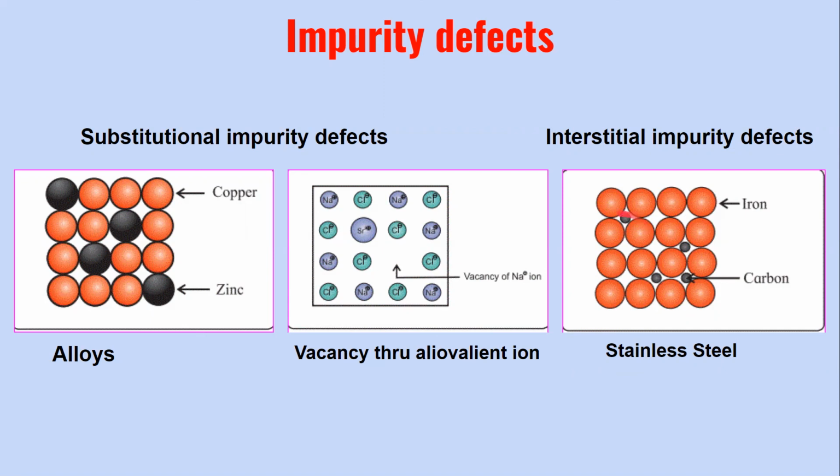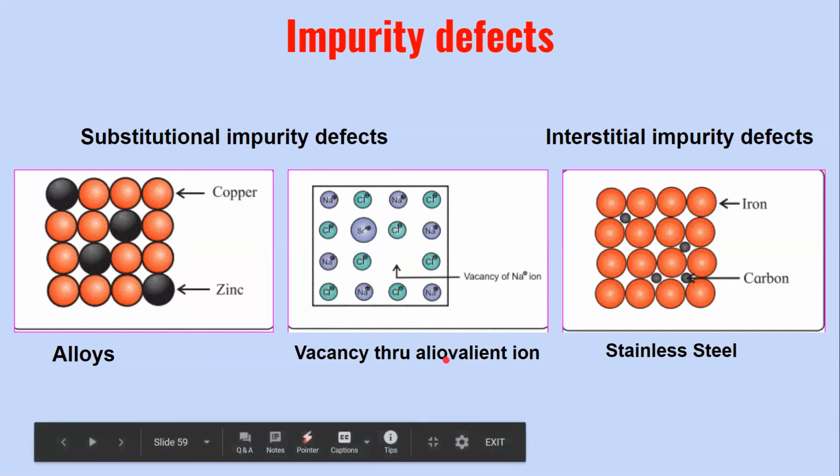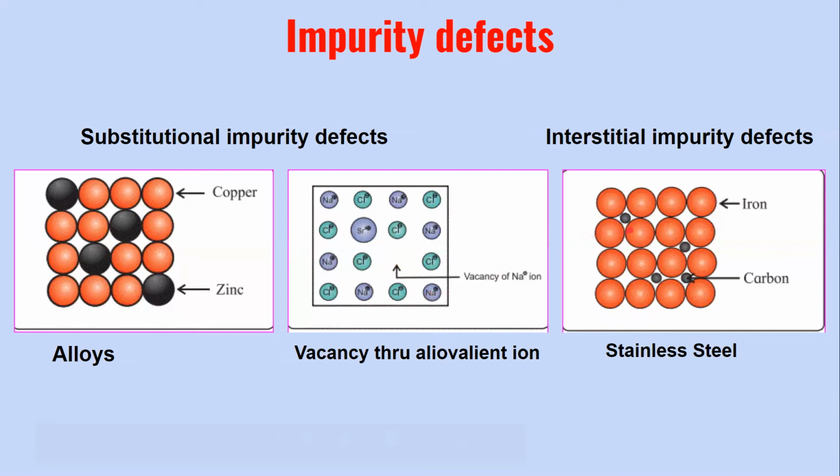The substitutional impurity is again of two types, where the impurity replaces the other atom, that is zinc replaces copper, or there is a vacancy that is generated due to the substitution of an aliovalent ion having a higher oxidation state than that of the host ion. And the last type which we saw was the interstitial impurity, where the impurity that we are introducing occupies the interstitial spaces between the crystal structures.